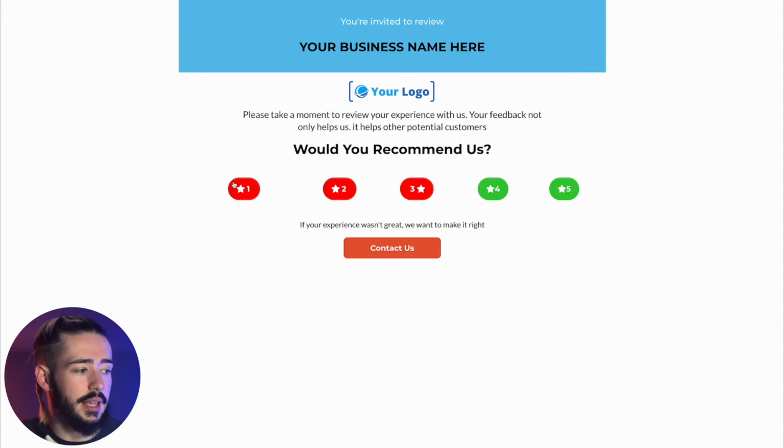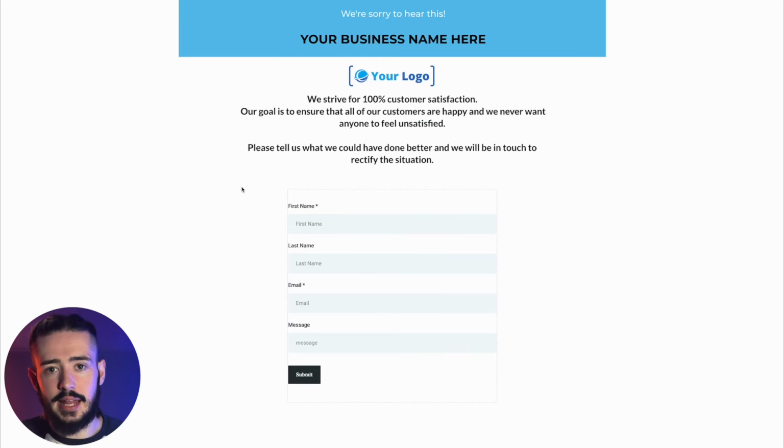If, for example, we wanted to leave a negative review in the case of the food not being that good, the room not being that clean, we can click either 1, 2, or 3 stars. And instead of that pop-up coming up that came up before when we clicked either 4 or 5 stars, it takes us to this internal feedback form. And this right here is exactly where the guests can go ahead and leave their negative review, so they can fill out their name, their email, and their message.